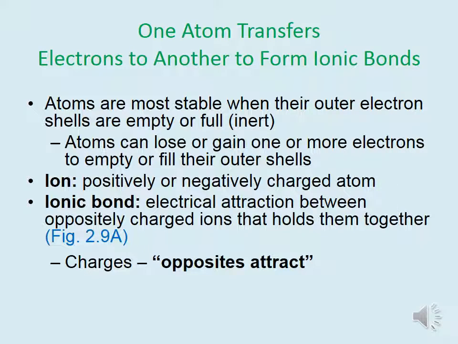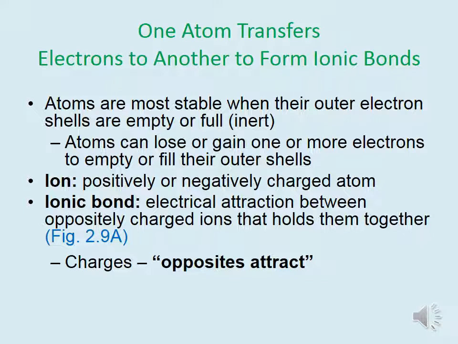Atoms are most stable when their outer electron shells are either empty or full, which makes them inert. To achieve this goal, atoms can either lose or gain one or more electrons to empty or fill their outer shells. This results in an ion, which is a positively or negatively charged atom. Keep in mind that electrons are negatively charged. So if an atom loses an electron, it takes on a positive charge. If it gains an electron, it takes on a negative charge.